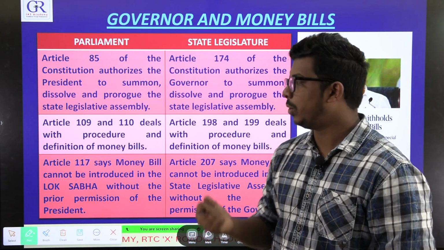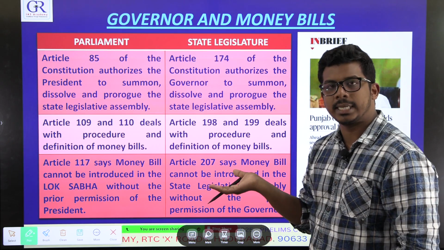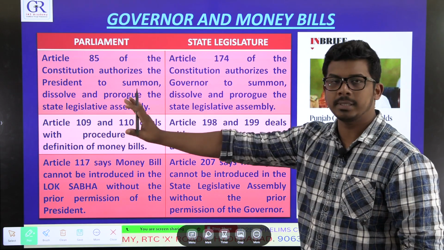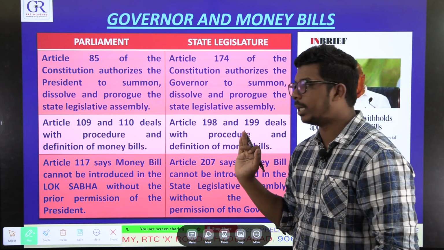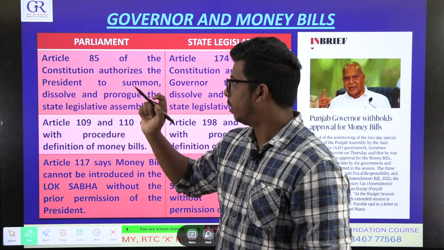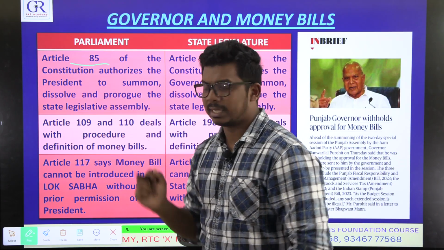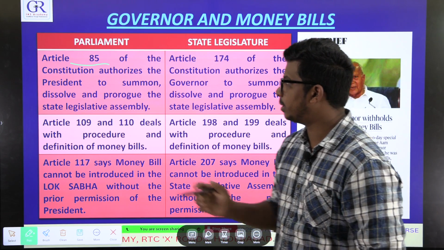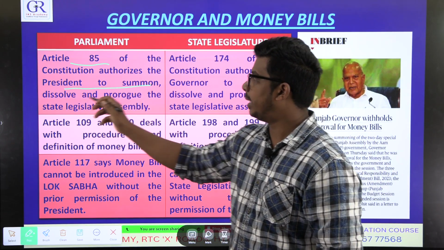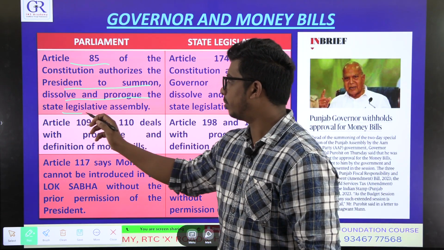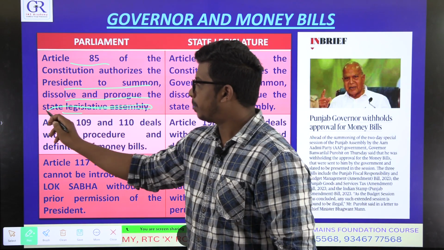The issue currently is in the state of Punjab, but let's compare similar provisions at the state and union level. First come to the union level. Article 85 of the Constitution says the president can summon, dissolve and prorogue Parliament.